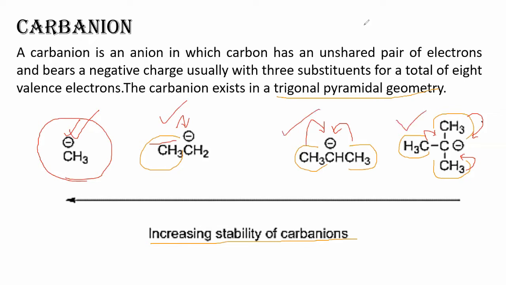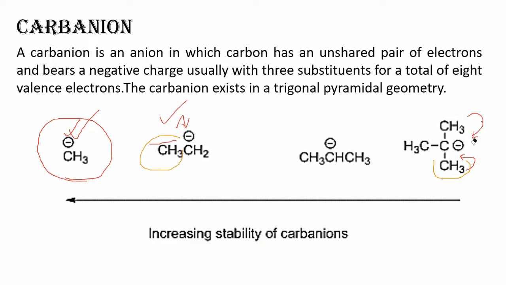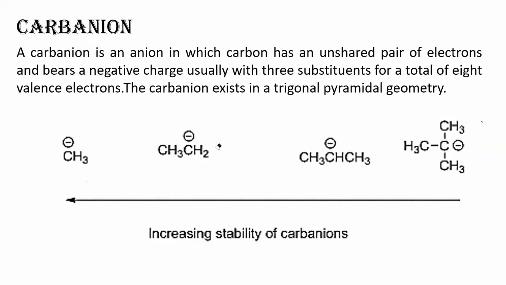Okay, so remember this very well, because this in turn will help us in determining the stability of the compounds present in a reaction, right? Whenever we see the reactions, we need to see whether these carbocations or carbanions will be stable or not. So remember that the stability of carbocations is in the order 3 degree is the most and methyl is least, right? But the stability of carbanions is just opposite. 3 degree is the least, methyl is the most.